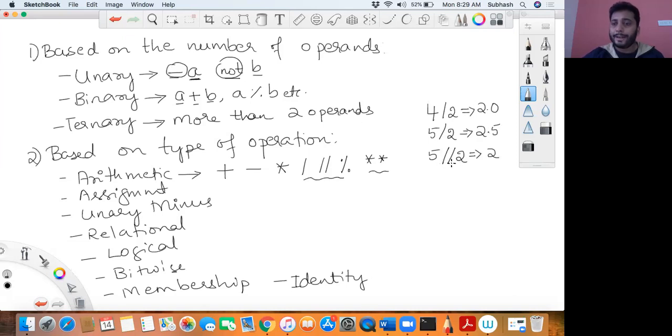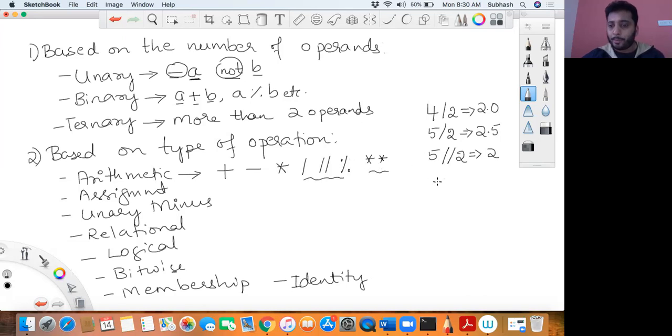The truncated division operator with integers will give you a truncated integer value. I'll talk about this later in more detail. For now, I'm just giving you an introduction to these operators. We'll have more guess-the-output kind of programs in our course in today's lesson. So let us quickly go through the introduction of all these.